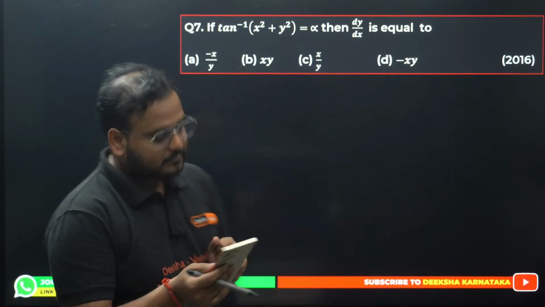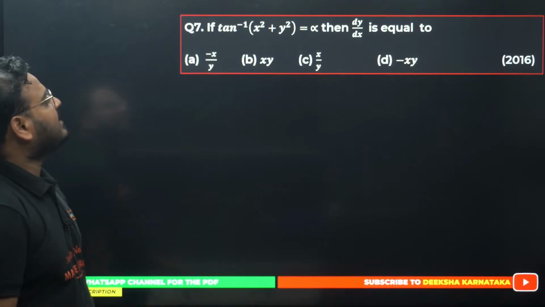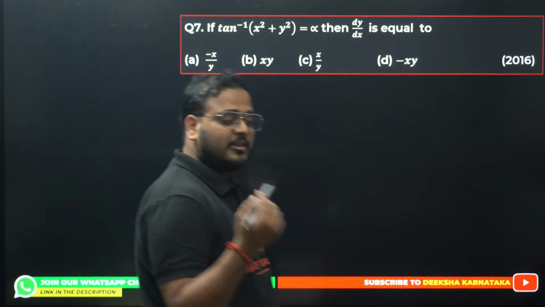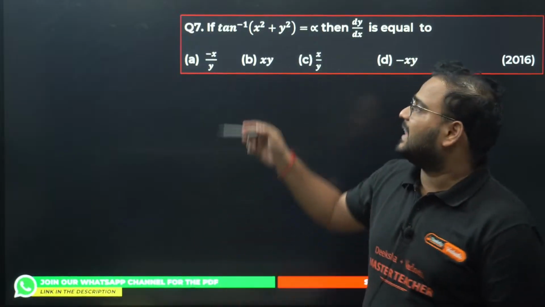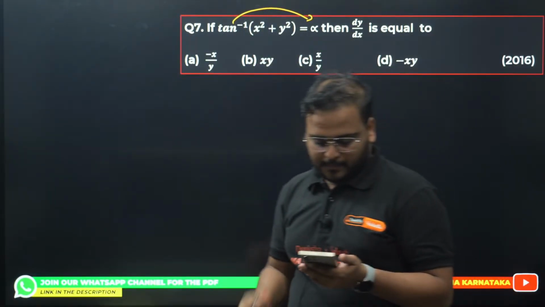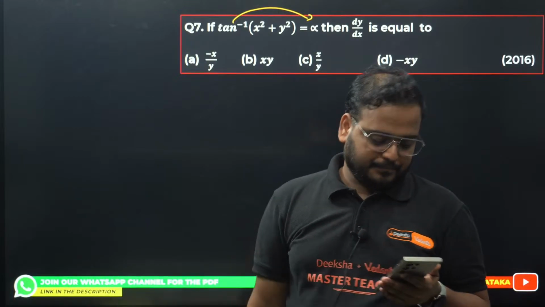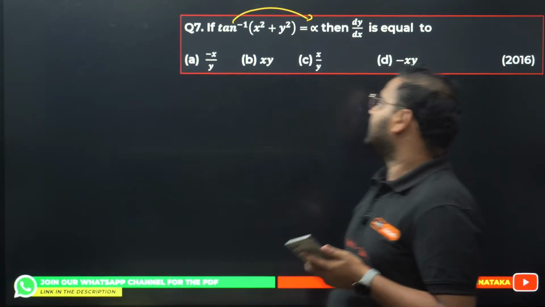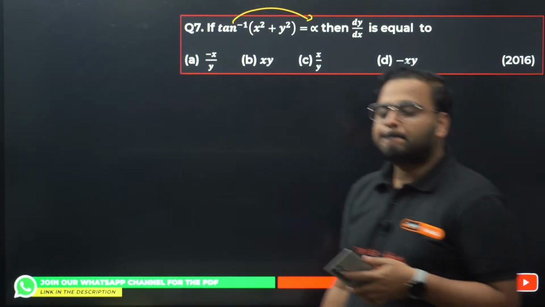Okay, let's start. Question number 7, tan inverse of x square plus y square equals alpha. Find the derivative. Hint, take tan inverse on this side and solve it now. Okay, still waiting for your answers. Take tan inverse on that side and solve it now. Simple.